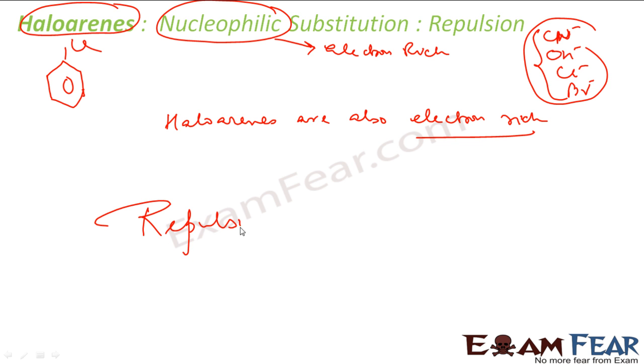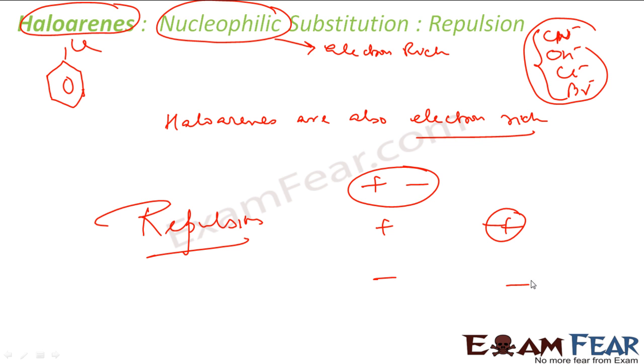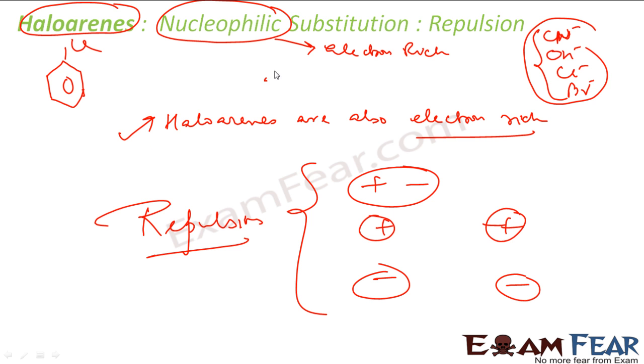So if haloarenes are electron rich and the nucleophiles are electron rich, there will be repulsion between them, because as I told, like repels like. Positive attracts negative, but positive repels positive, negative repels negative. This we know, electrostatic force of attraction. So same charges repel each other, opposite charges attract each other. So haloarenes are themselves electron rich, nucleophiles are electron rich, so they will repel each other.